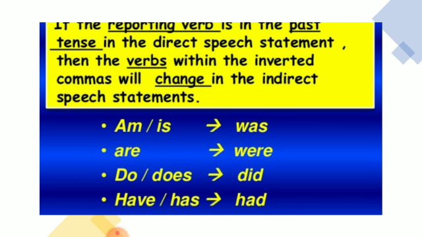When we recapitulate all these things, we can also say that am or is turns into was, are turns into were, do or does turns into did, and with did we use the V1 form. Have or has turns into had.